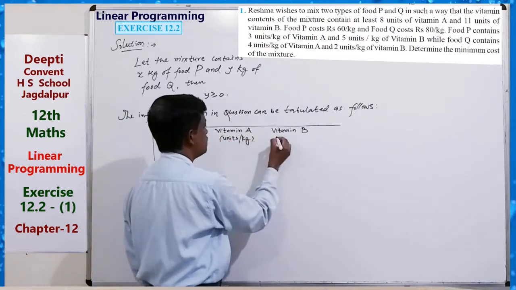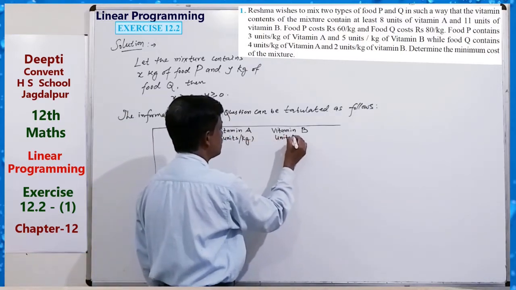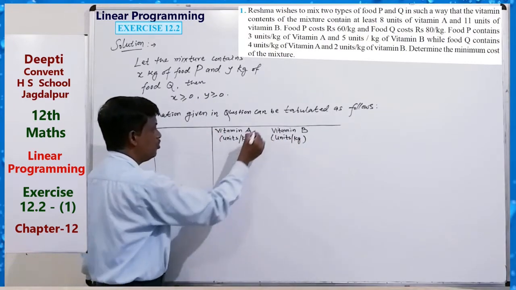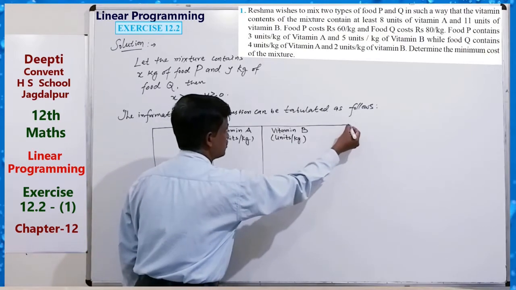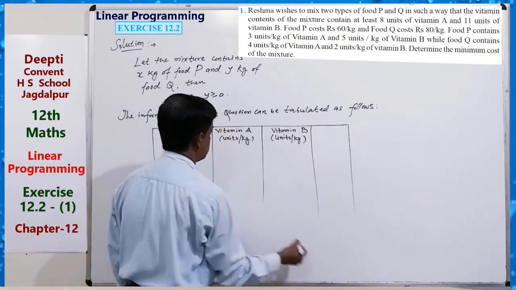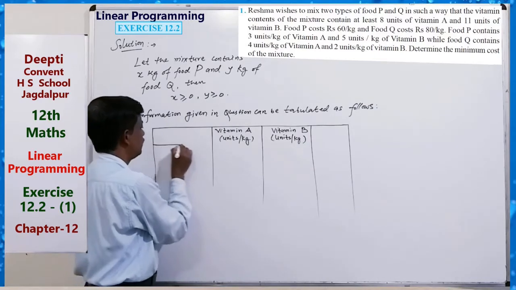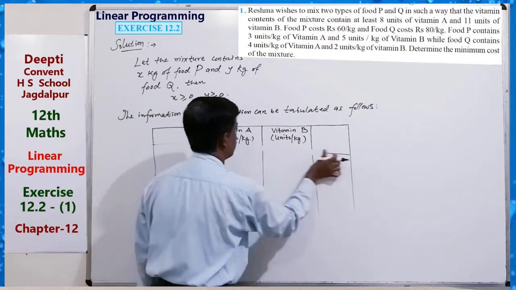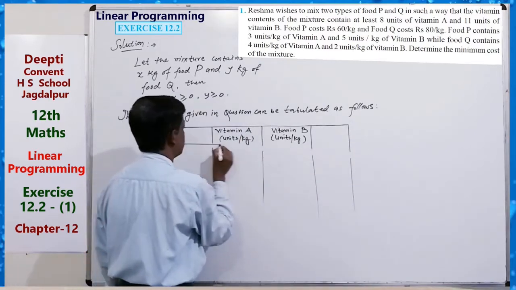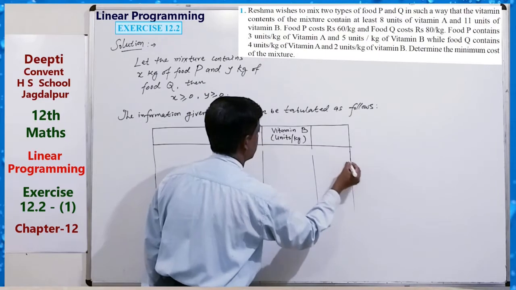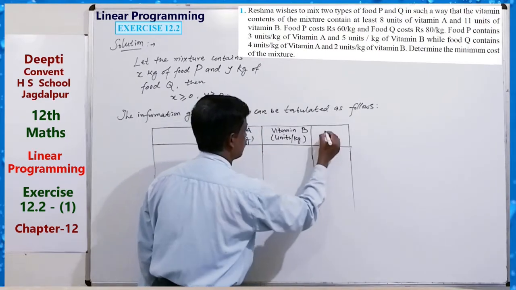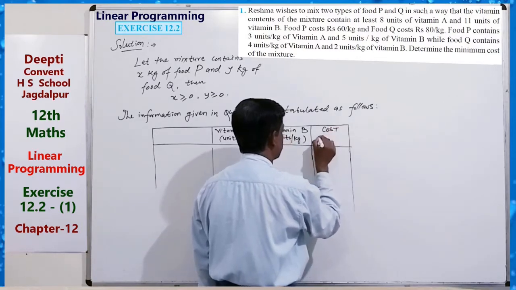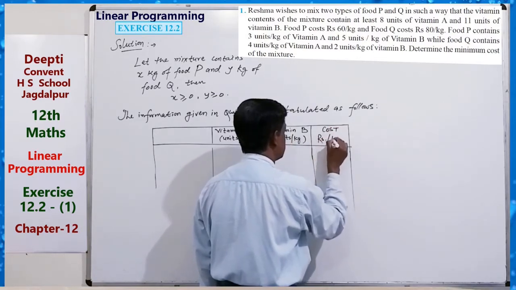Similarly, here also units per kg in food P and Q, and cost is also given, so you can write cost, rupees per kg.